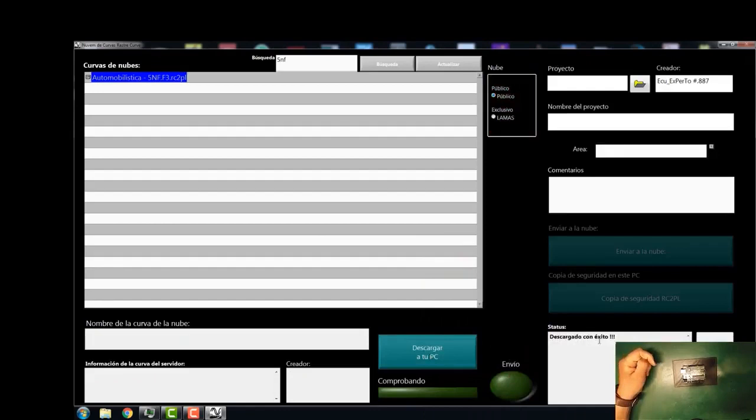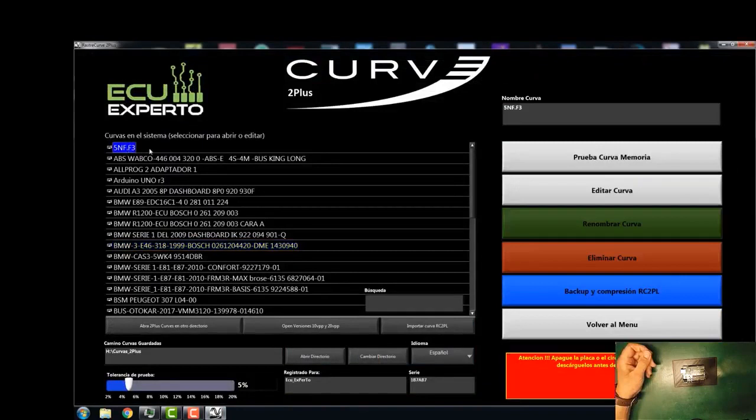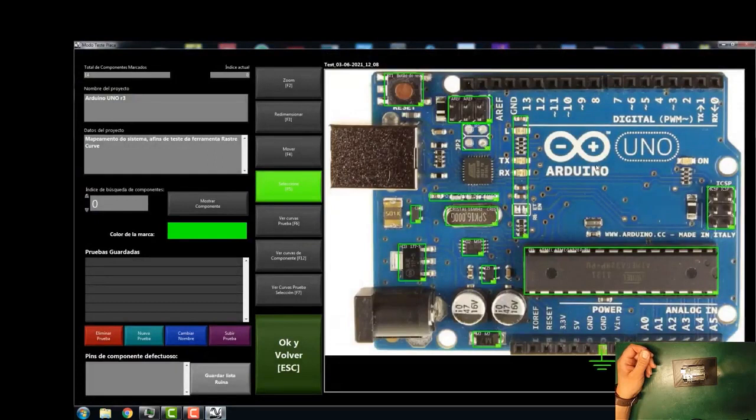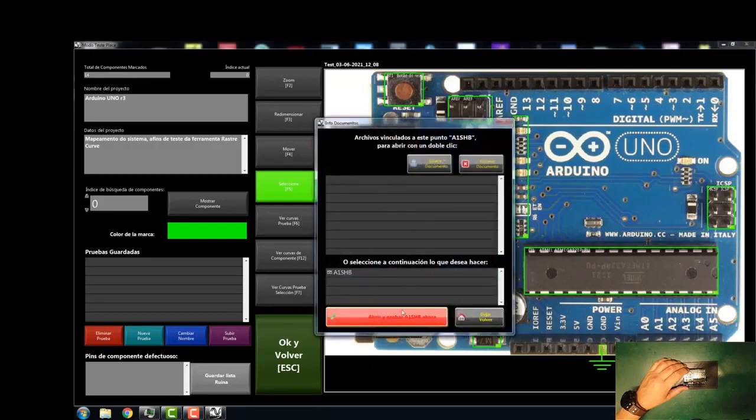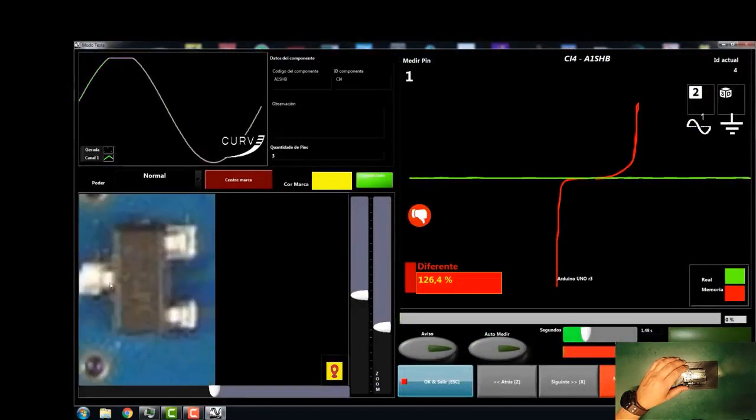And here we have, for example, the unit at the 5th of January FA, and we have the Arduino. We are going to open the Arduino curve test with memory. And here we see what is captured from the Ruin: this connector here, the button here, a small transistor. I don't know. When I see one instead here, for example, the pins are not marked here, so which one will it be? I'm going to take my cables.